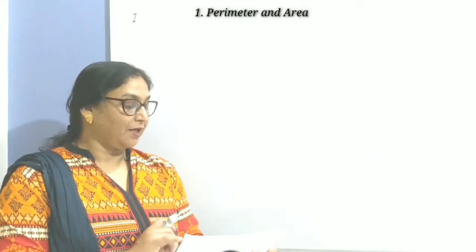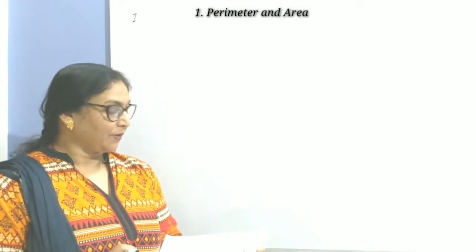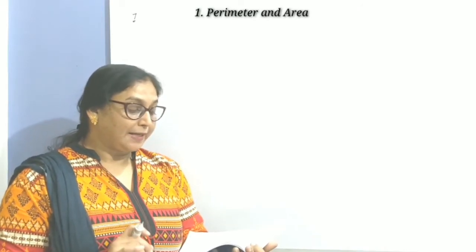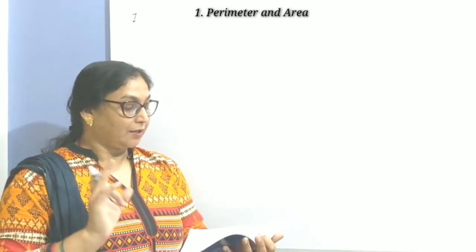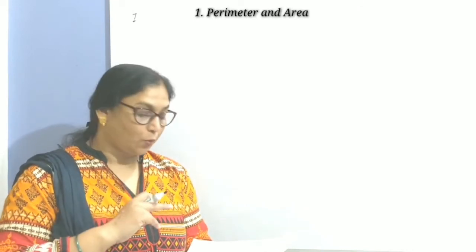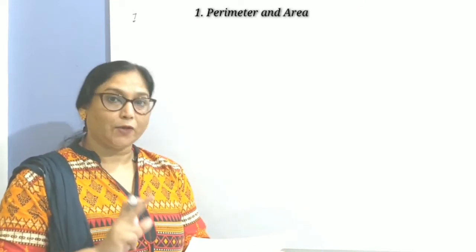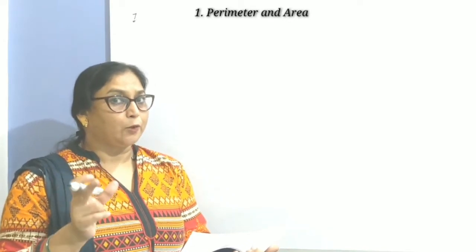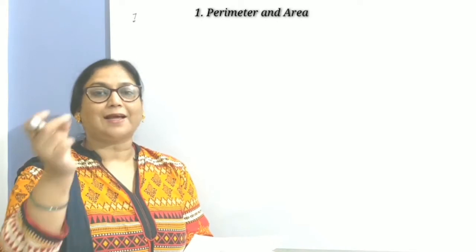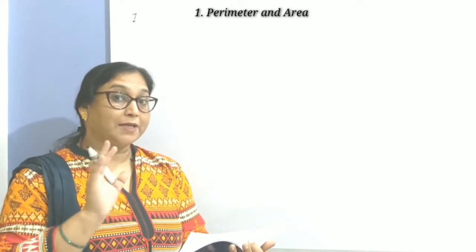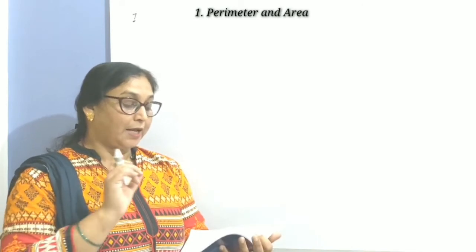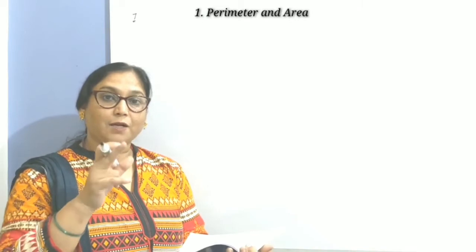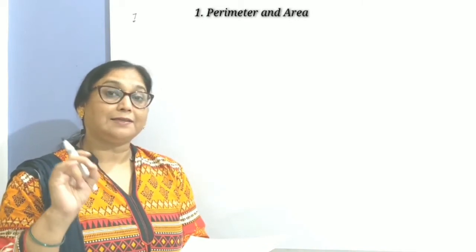Children, question number 7. It's a really interesting question. A piece of wire is 60 centimeter long. What will be the length of each side of the wire if it is used to form a square? First case. Second, an equilateral triangle. Third case, a regular pentagon. You know the meaning of regular? Regular means all the sides are equal. If it is a pentagon, it has how many equal sides? 5 equal sides. And a regular hexagon. Same. Regular means all the sides are equal. Hexagon means a figure which has 6 sides.